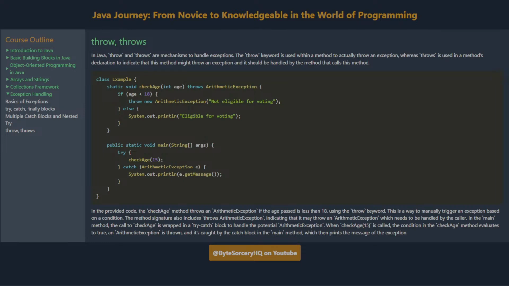Throws. In Java, throw and throws are mechanisms to handle exceptions. The throw keyword is used within a method to actually throw an exception, whereas throws is used in a method's declaration to indicate that this method might throw an exception, and it should be handled by the method that calls this method.